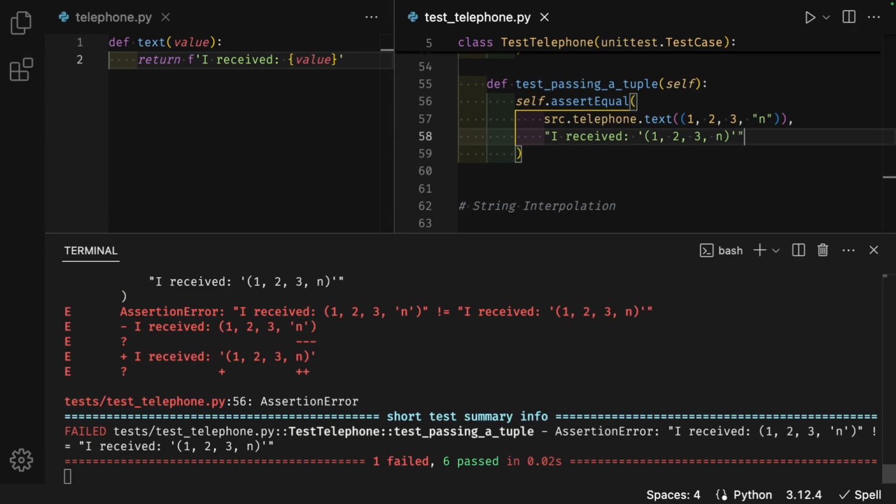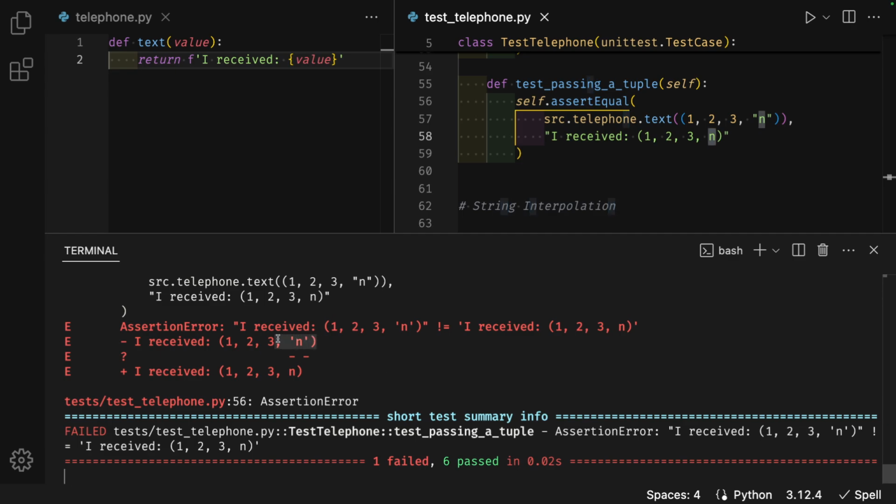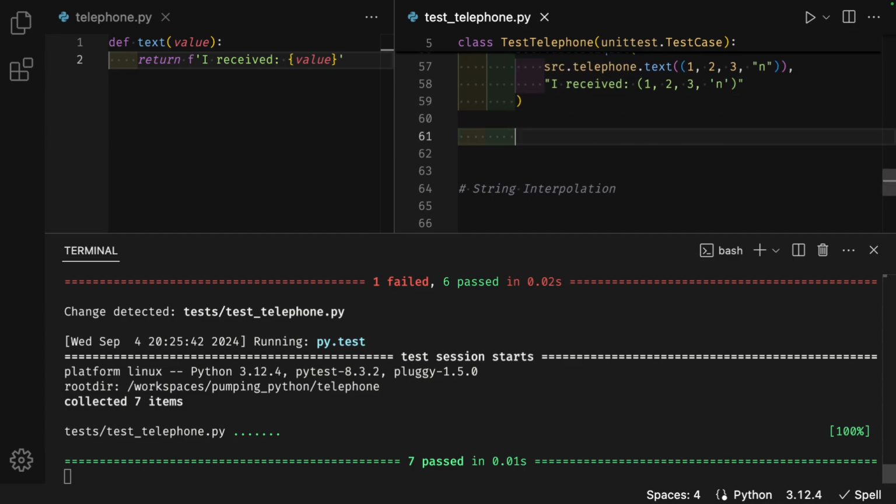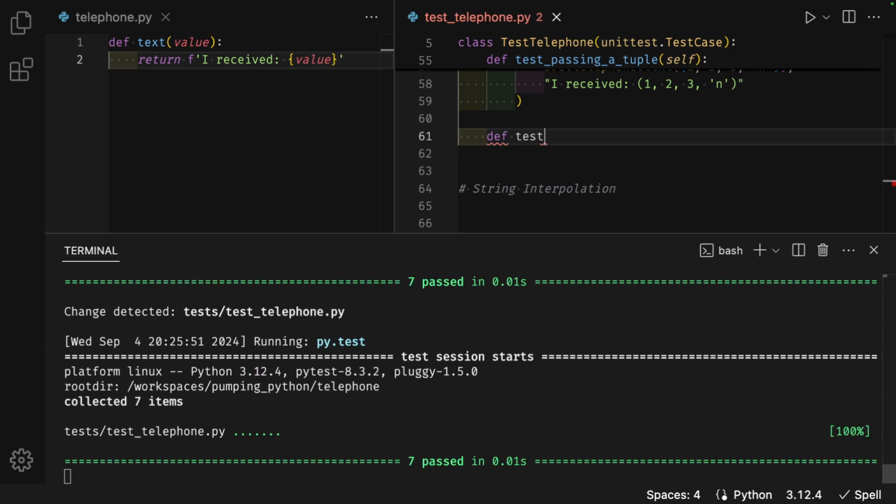The terminal shows an assertion error. There are no quotes around the parentheses, and I am missing quotes around the n. I will add them. And the test passes. Enter twice after the closing parentheses, backspace. def test_passing_a_list.